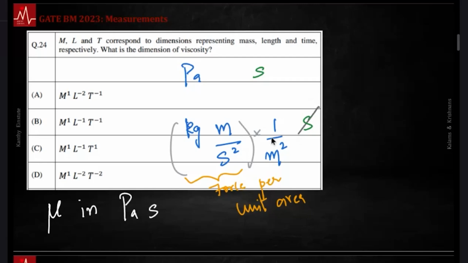Okay, this second and this second get cancelled. This meter gets cancelled. You have mass by second inverse, or mass by second by meter, that is mass, second inverse, time inverse. At this stage, you can go answer. This is M L minus 1 T minus 1, that is mass power 1, length power minus 1, time power minus 1. If you can recall, this is Pascal second, you can answer at this stage.